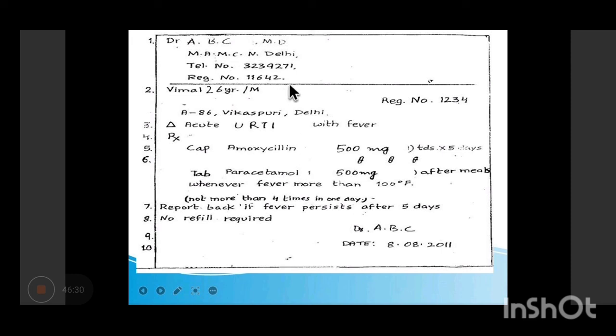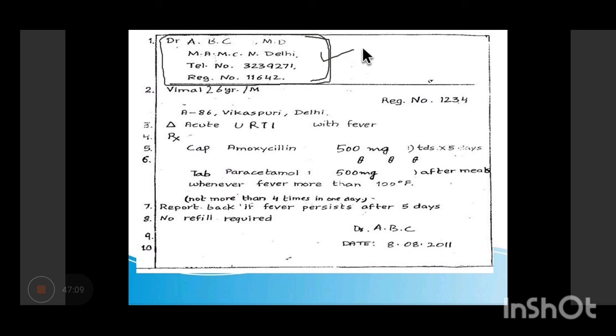Okay. Can you tell me the different parts of prescription? किसी को याद है? Anyone? If you remember the different parts of prescription. This is the prescriber's detail, the doctor who's prescribing the drug.